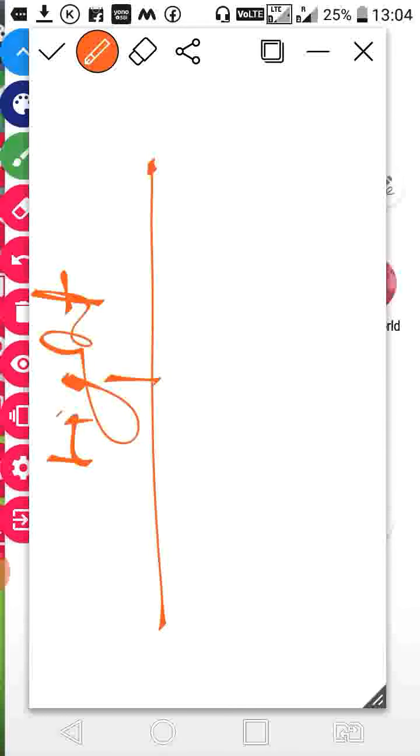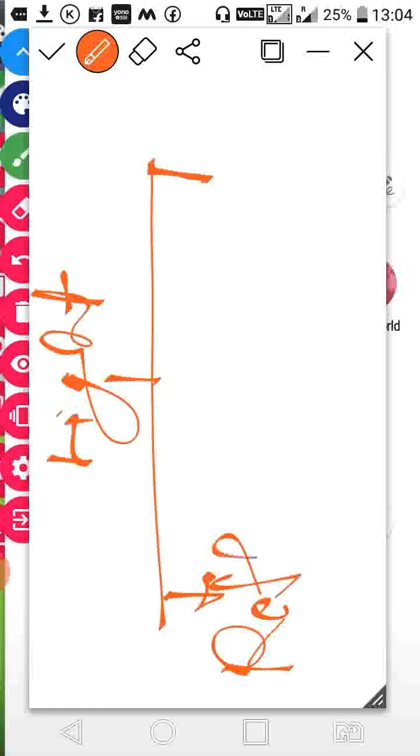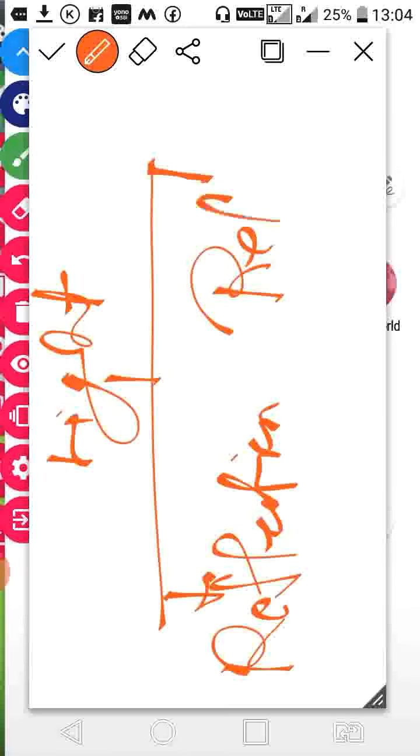Now we will come to the point. Before starting the concept, remember that in the light chapter we need to learn two major concepts, that is reflection and refraction. Those two concepts we will learn.